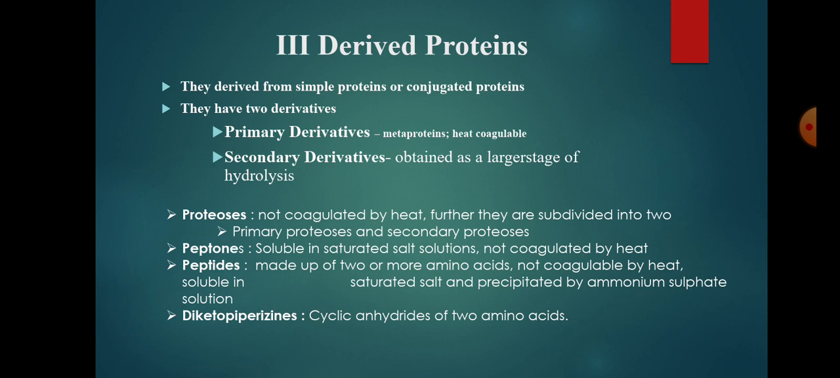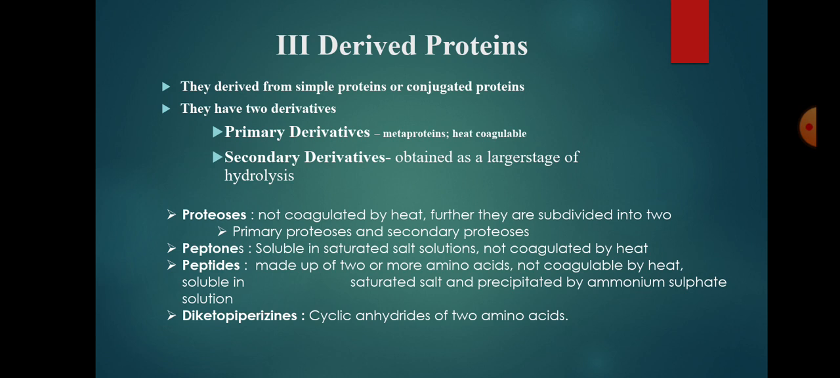Peptones. These are products of further hydrolytic decomposition. They are soluble in saturated salt solutions and therefore are not precipitated even by full saturation with ammonium sulfate. They are not coagulable by heat. The third one is peptide. These are products derived at a still larger stage of hydrolysis. They are made up of two or more amino acids and are not coagulable by heat. They are soluble in saturated salt solution and are not precipitated by saturated ammonium sulfate solutions.